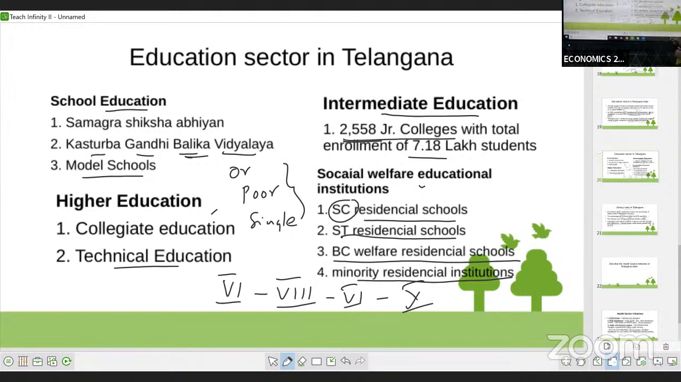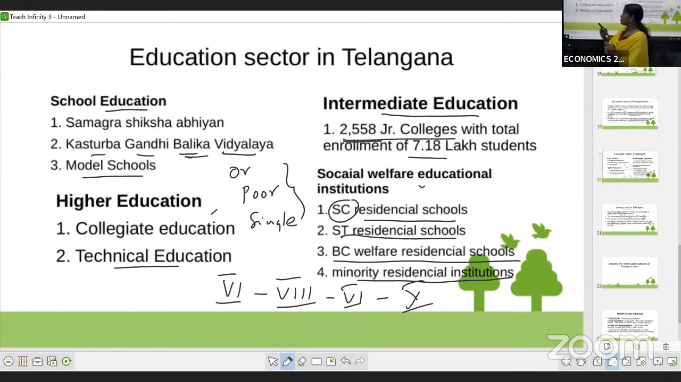After that, we need to write 4 subheadings: school education, intermediate education, higher education, then social welfare educational institutions. As a part of school education, you need to write 3 things. One is Samagra Shiksha Abhiyan. The second one is Kasturba Gandhi Balika Vidyalaya. And third is model education. Under intermediate education there are 2,558 junior colleges, with an enrollment of 7.18 lakh children.